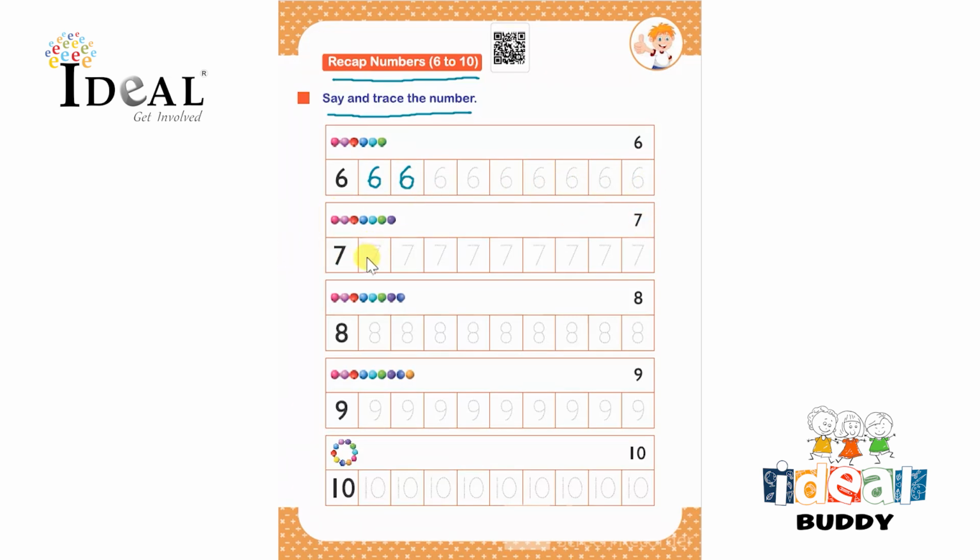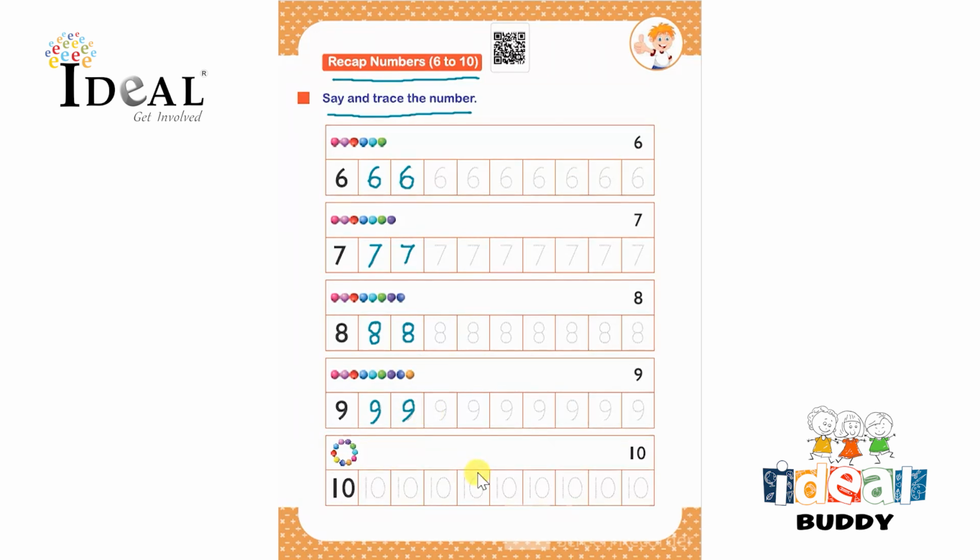After that, the number is 7. So then they have to say the number 7 and then trace it and then complete tracing the whole row. After that, the number is 8. So they have to say the number 8 and then they have to complete tracing number 8 over here. After that, the number is 9. So they have to say the number 9 and complete tracing number 9 over here like this.